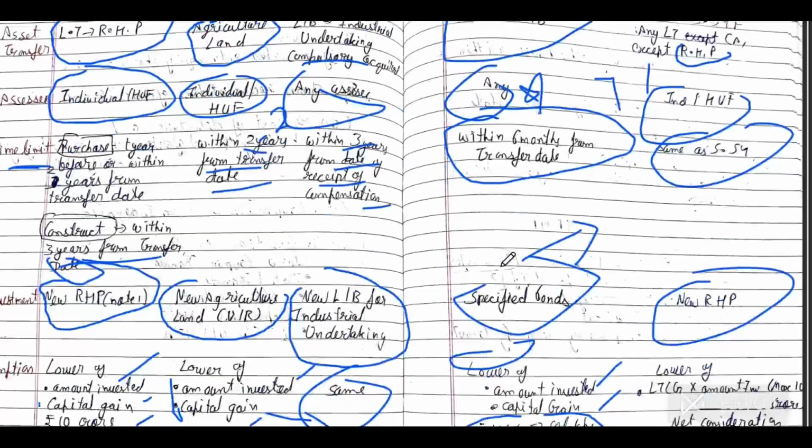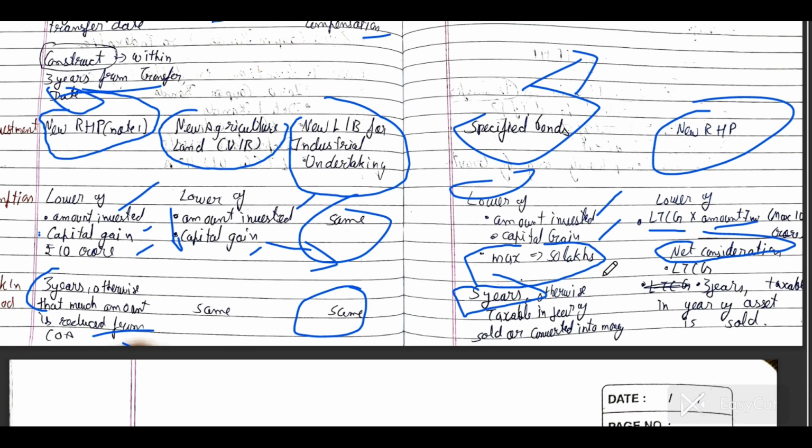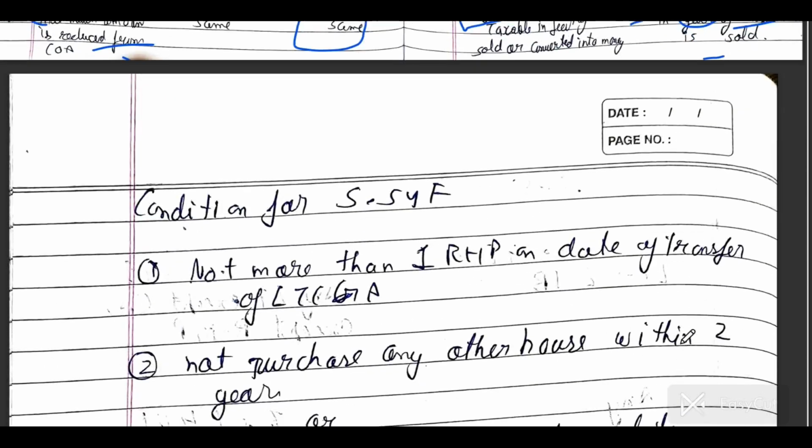So for section 54 there is some calculation. Lower of long-term capital gain multiplied by the amount you had invested, maximum you can invest is 10 crore, in the new RHP, divided by the net consideration received. This is the full value of consideration, like how much you invested, or the long-term capital gain. What is the lock-in period? You cannot sell the new RHP for 3 years, otherwise it is taxable whenever this asset is sold.